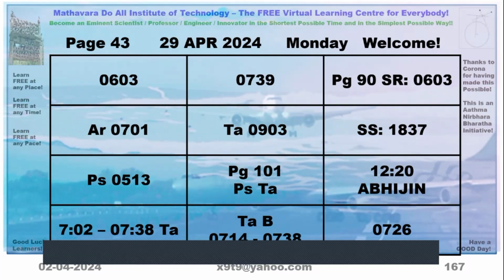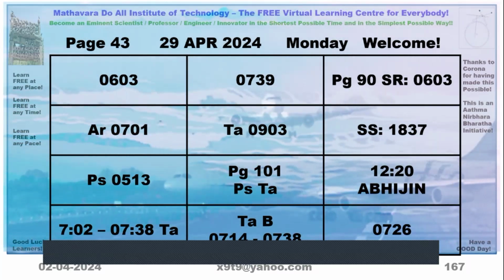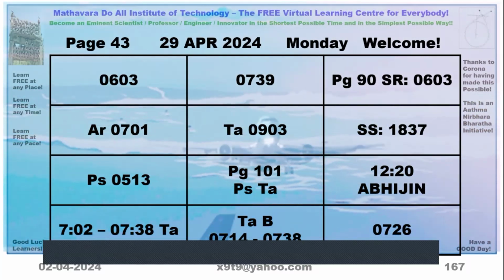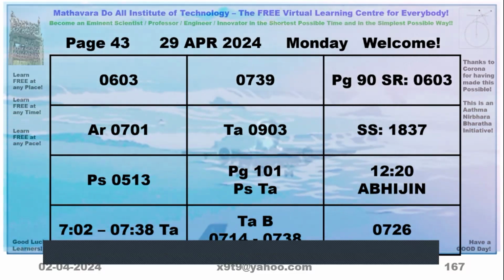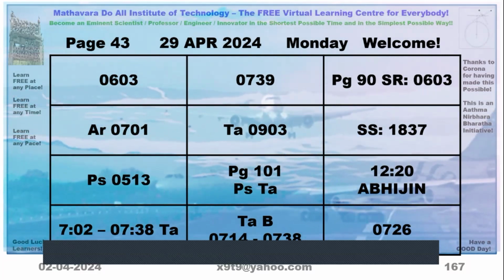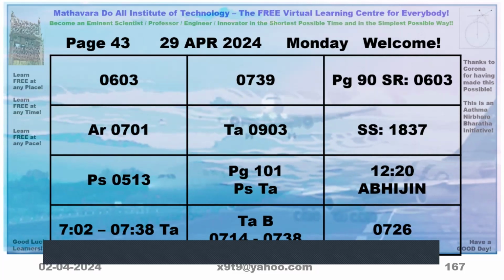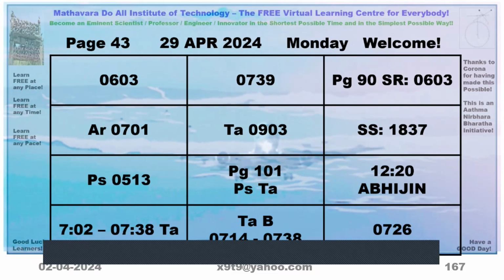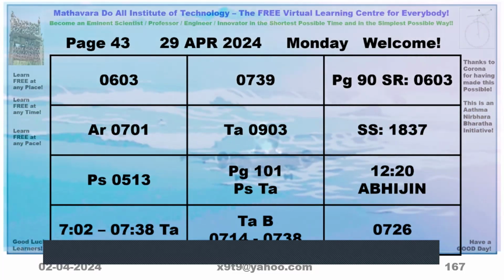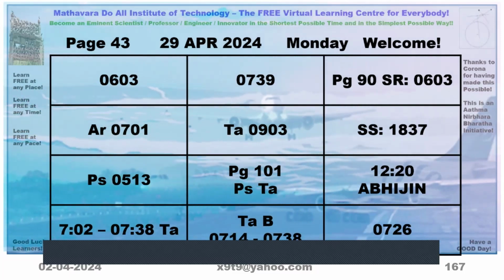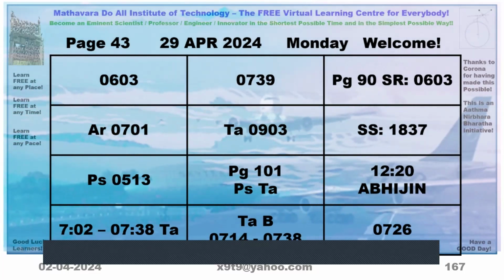So then next is this Guru Bala. On page number 42, on 29th April, see Jupiter on 23rd April.